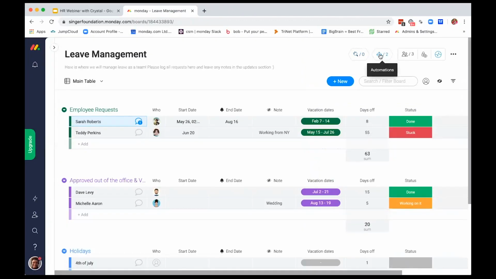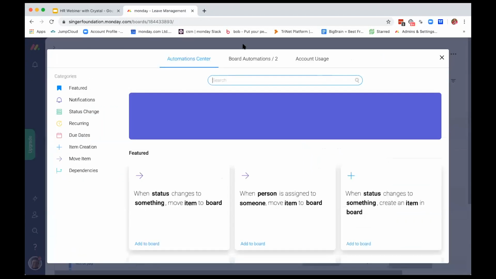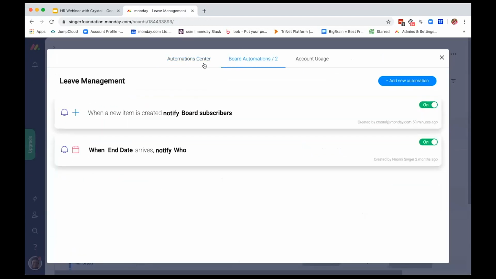Okay. Another thing we can do, guys, on this leave management is that we can put things on autopilot. A couple that I've set up so far are that when the end date arrives, I want to notify the person that made that request. And when a new item is created, I want to notify board subscribers. So if we're working on maybe 6 or 7 different boards, or 100 different boards, or just 2 boards, we still want to know what's going on. We want to make sure that anything that's happening on each of these boards, we're notified, and that we can continue to work through our workflow and our process on the day-to-day.